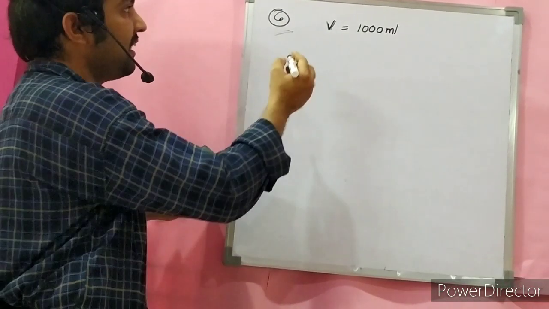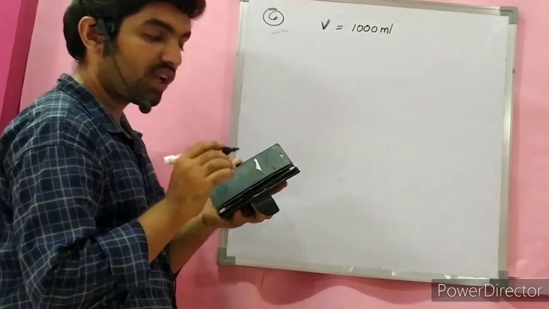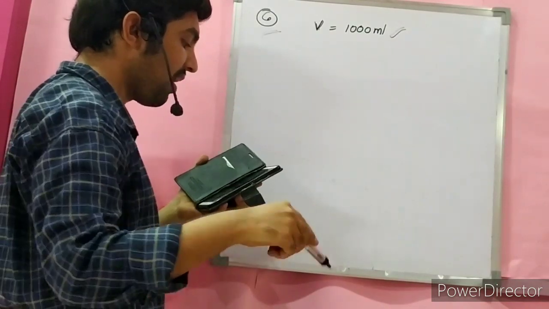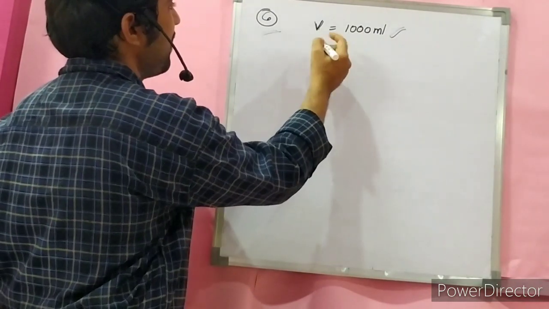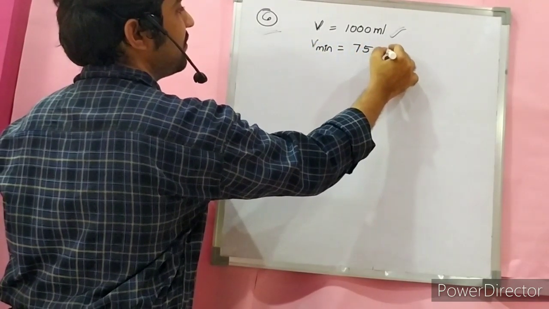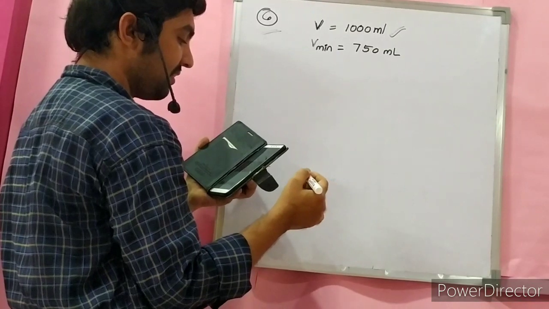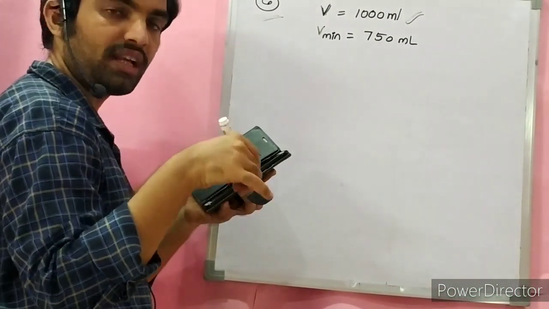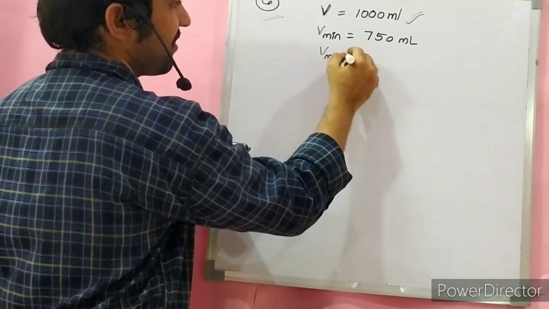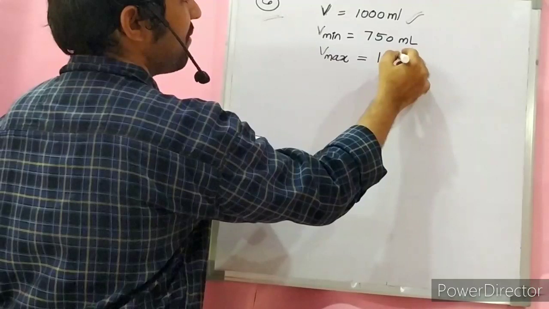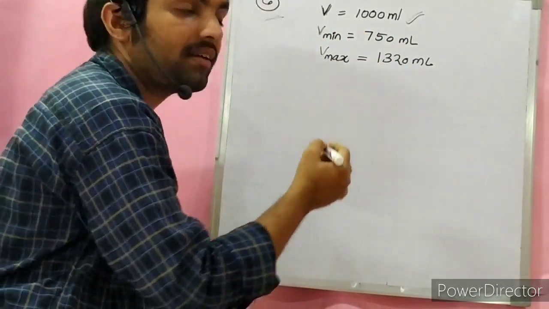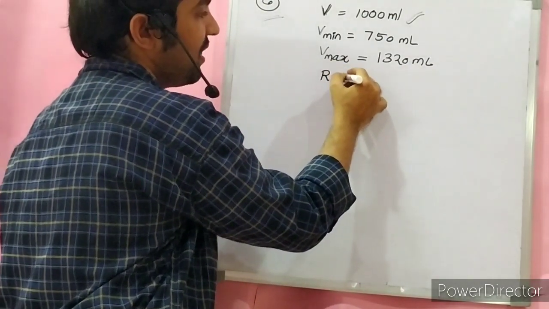This is question number 6, GATE question. A sample of sand has a volume of 1000 ml in its natural state. Its minimum volume when compacted is 750 ml, so V minimum is equal to 750 ml. When this sand was gently poured into a measuring cylinder, its possible maximum volume, V max, is 1320 ml. You are asked to find the relative density of the sand.